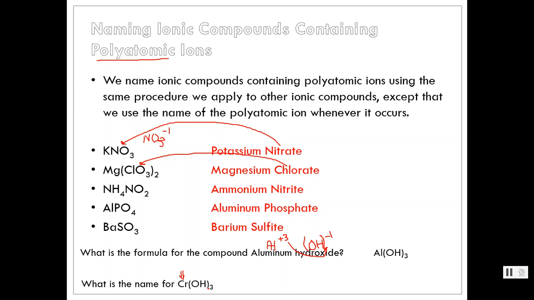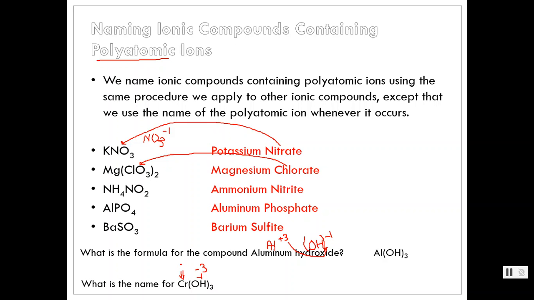But when reading this molecule, the thought process should be, oh, chromium, that's a metal. It's on my metal list that can form more than one charge. OH, oh, that's hydroxide, it's a polyatomic. I know that polyatomic is a -1, and there's 3 of them. So the charge associated with that part of the molecule is 1 times 3, or a -3.